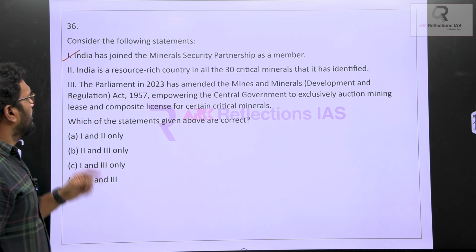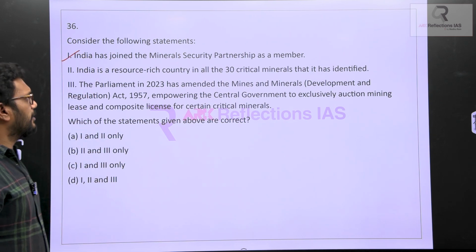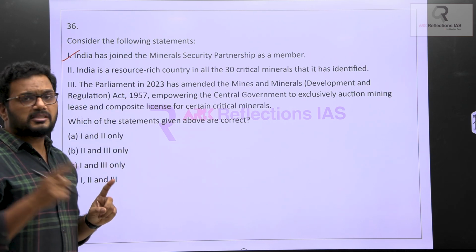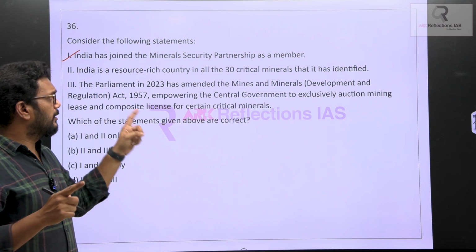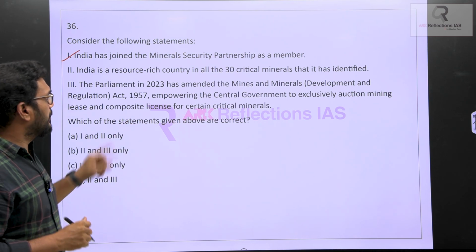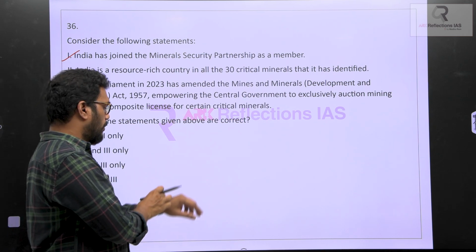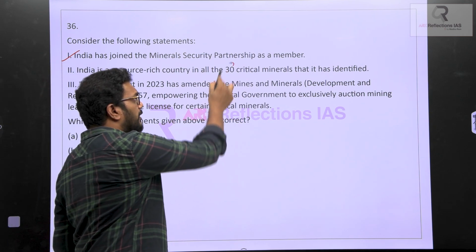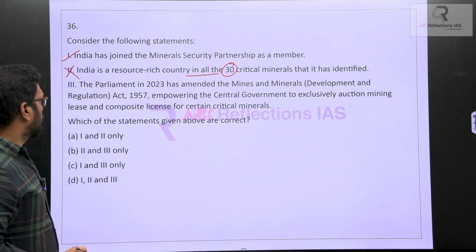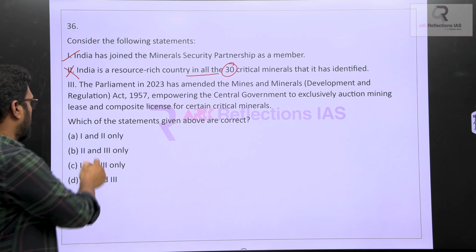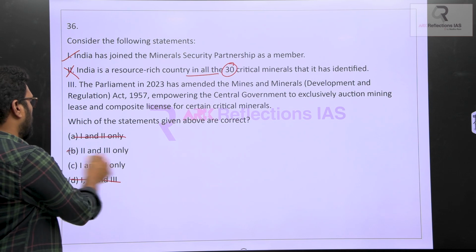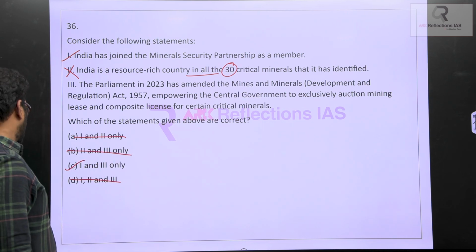Second one, India is a resource rich country. Definitely India is a resource rich country, and along with this Minerals Security Partnership, it has identified 30 critical minerals. That means it is talking about all 30 critical minerals. Is it rich in all the 30 critical minerals? No, definitely it is not. So when you eliminate these two statements, it has to be 1 and 3.